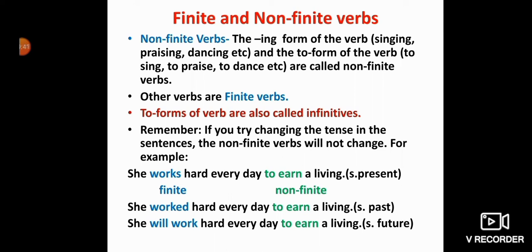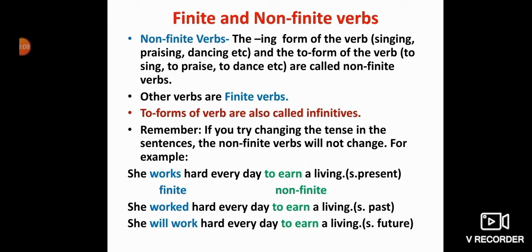When I am changing it into the simple past, now you see, she worked. Works becomes worked because it is past tense. She worked hard every day to earn. To earn, I have told you, is a non-finite verb, so it will not change. It will remain the same: to earn a living. Now I am changing it into the future tense.